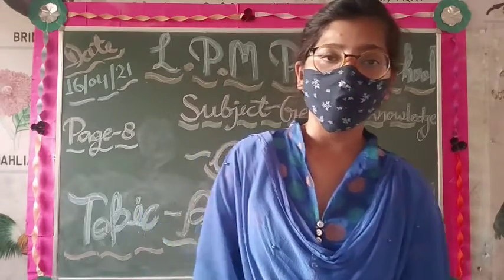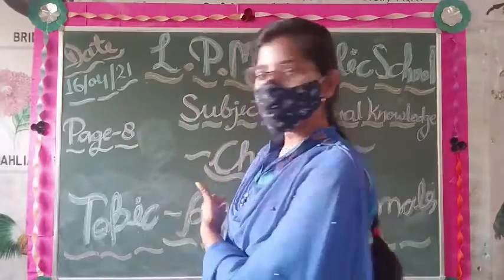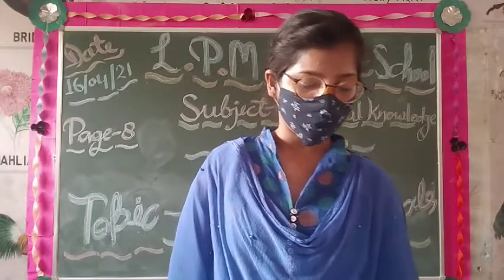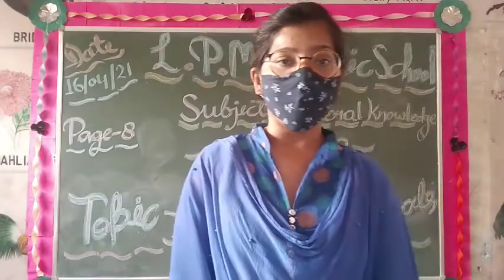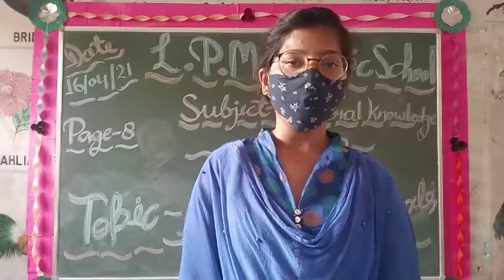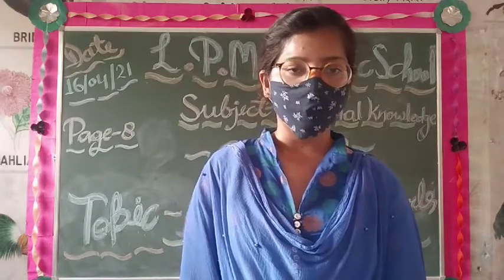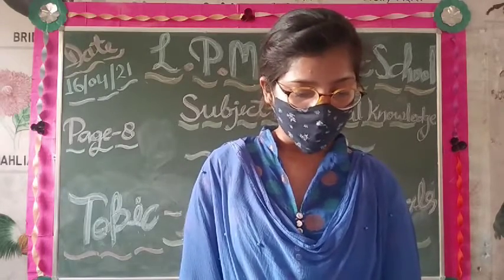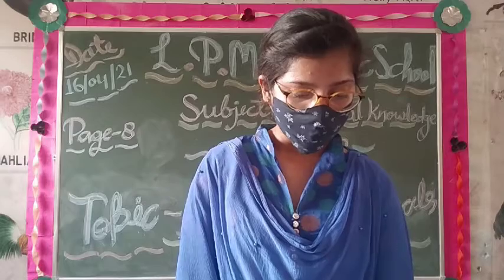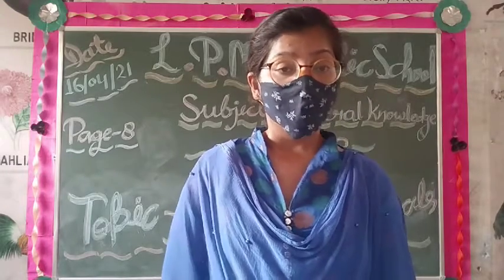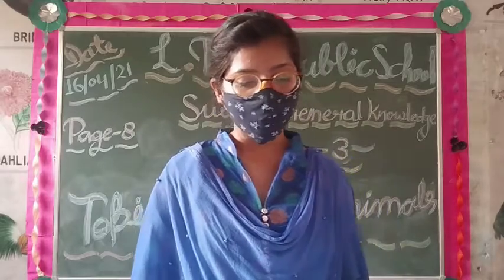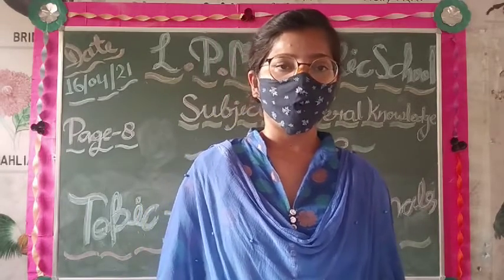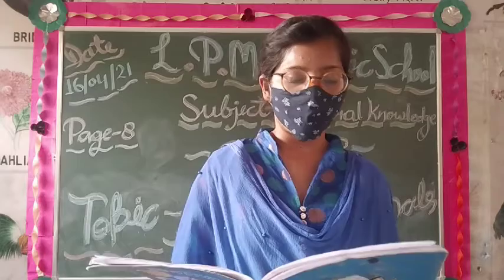Now we are going to read about aquatic animals. Animals that live in water are called aquatic animals. Many insects such as mosquitoes, dragonflies, mayflies and caddisflies have aquatic larvae with winged adults. Aquatic animals are those animals that live underwater.